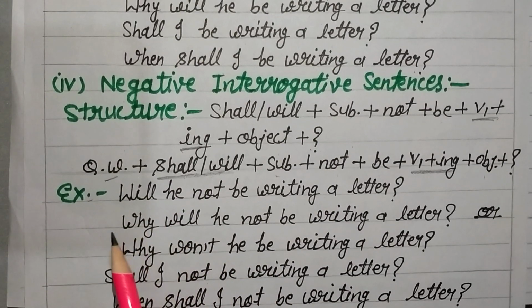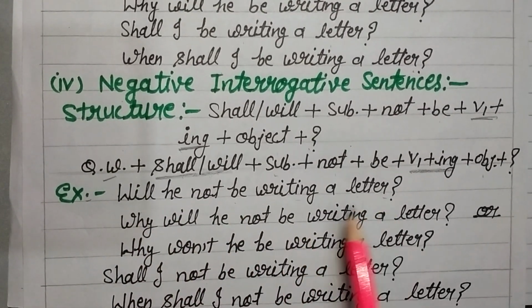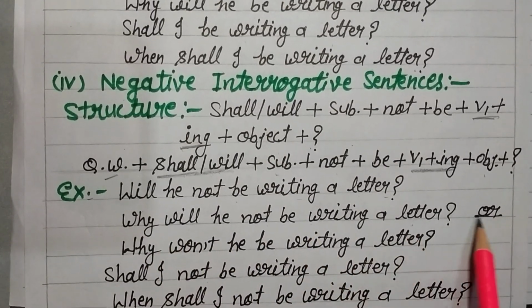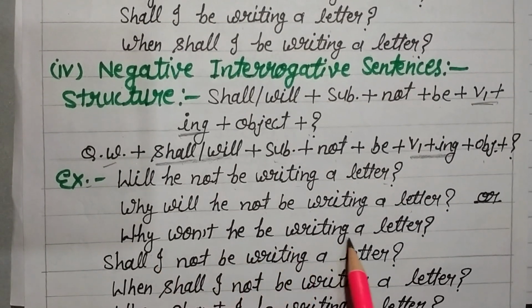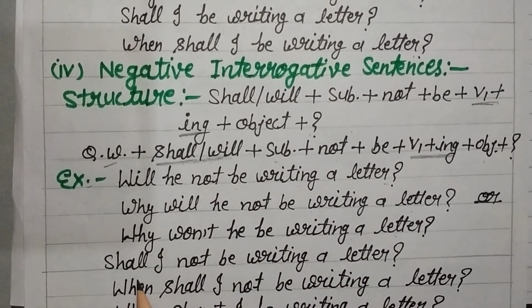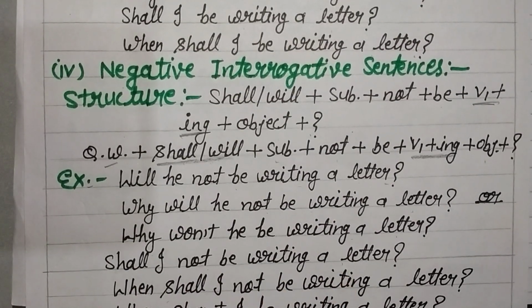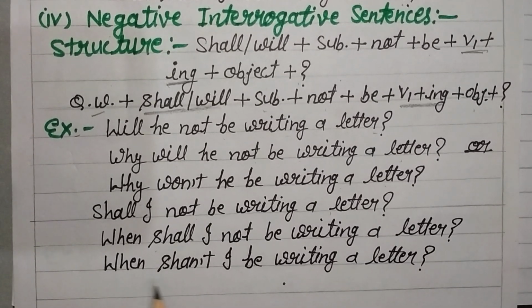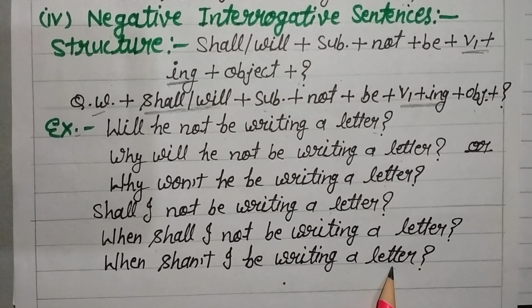So example here: will he not be writing a letter? Why will he not be writing a letter? Or we can say, why won't he be writing a letter? Shall I not be writing a letter? When shall I not be writing a letter? When shan't I be writing a letter?